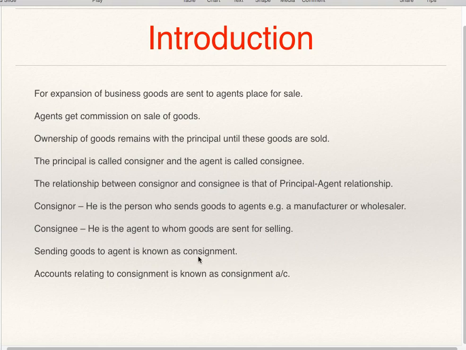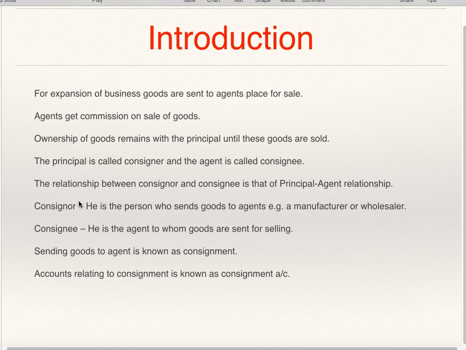For this sale, he gets commission on the sale of the goods. He acts as an agent. So consignee is agent and consignor is principal. It is not always possible for the manufacturer, wholesaler or principal to sell the goods in the country or outside the country. They might not have so many branches, so many sales outlets. So if they appoint agents, it is easier for them to expand their business. For this purpose, the consignor appoints agents for selling their goods.